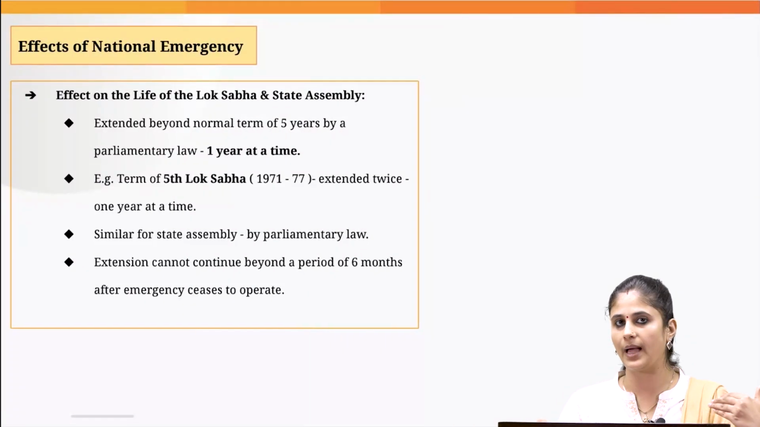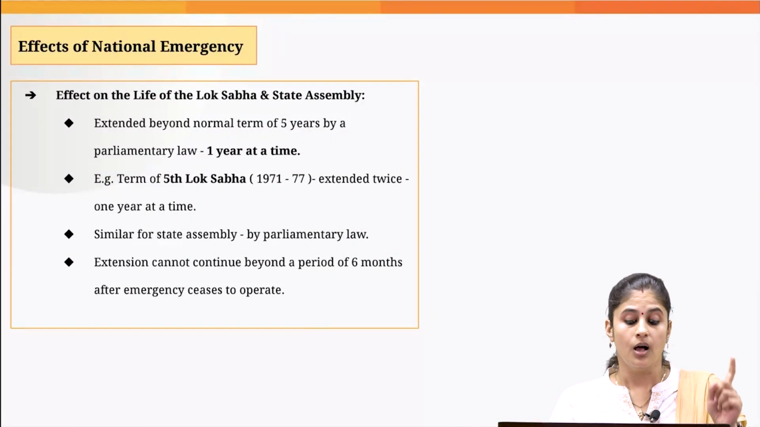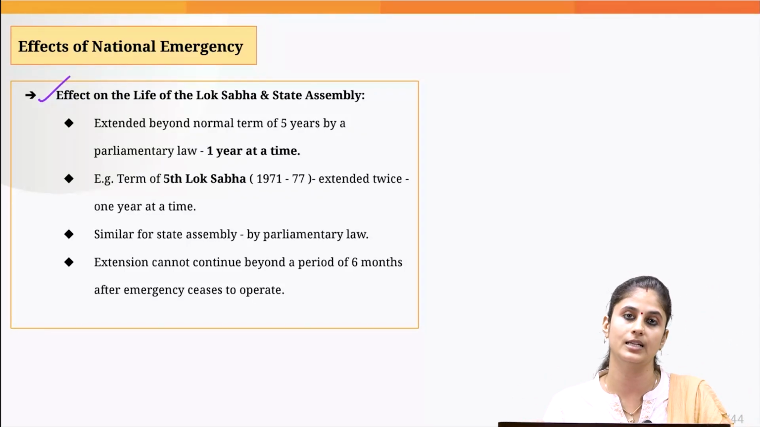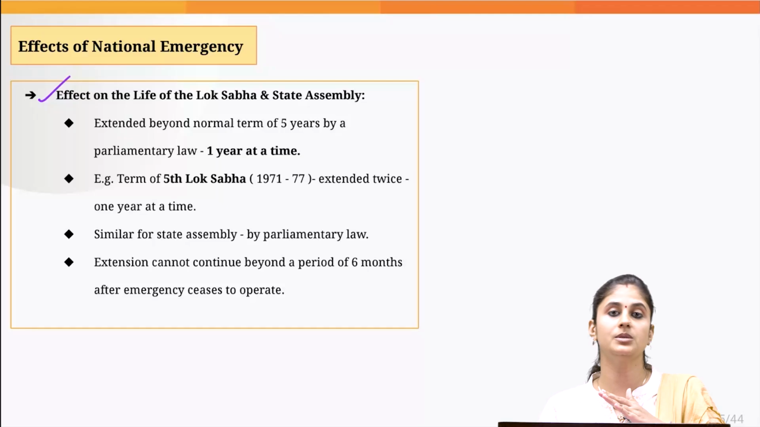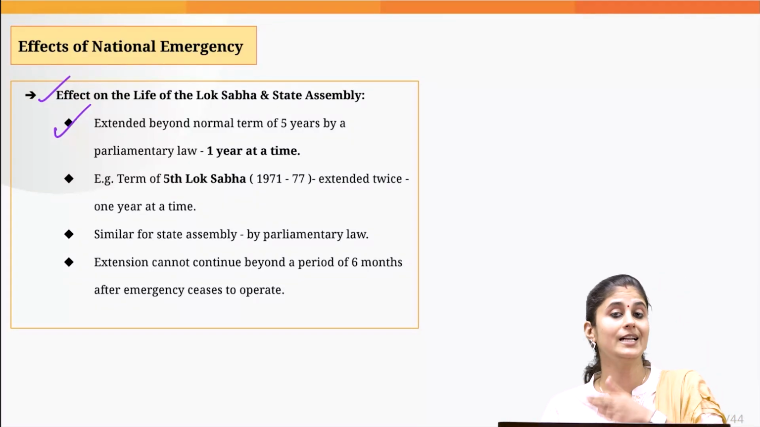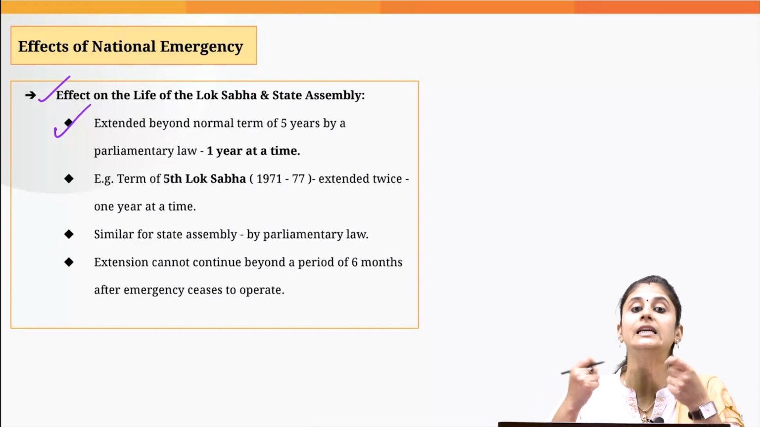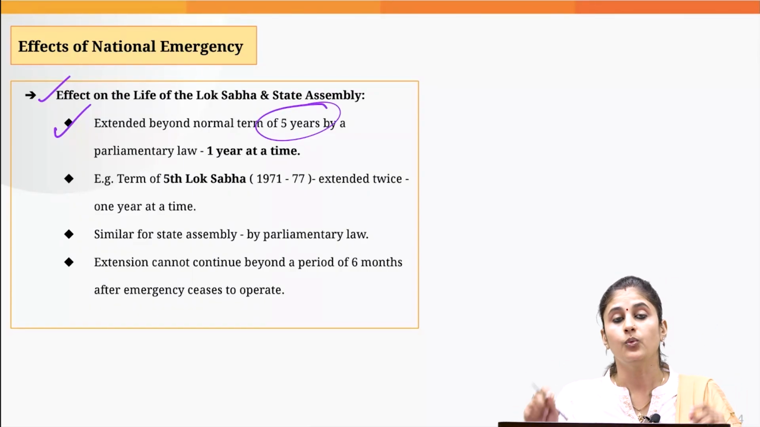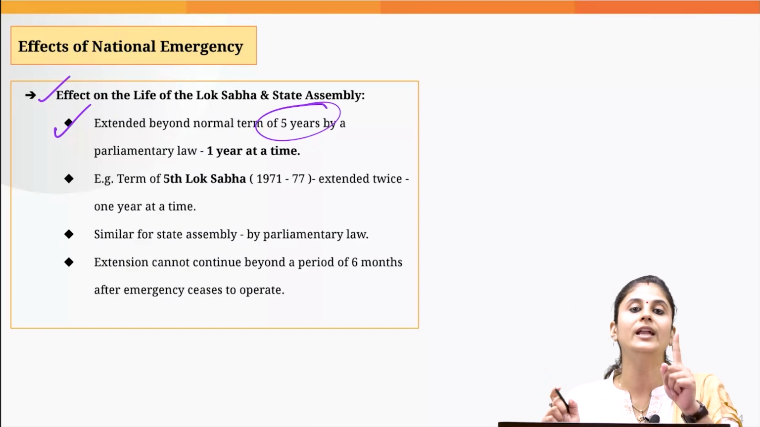Now, this was the impact when it comes to center-state relations, how it impacts the life or the term of Lok Sabha and the State Legislative Assembly. So, when the national emergency is under operation, the term of Lok Sabha as well as State Legislative Assemblies could be increased beyond the normal term of 5 years. But we can increase the term 1 year at a time.